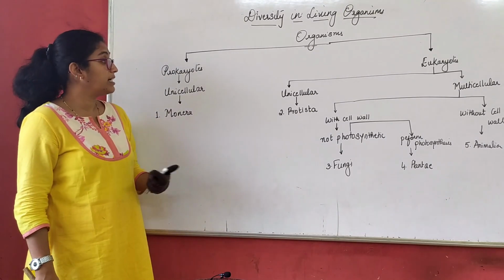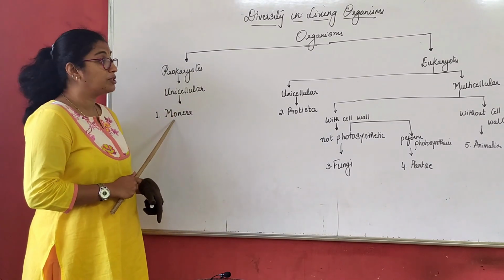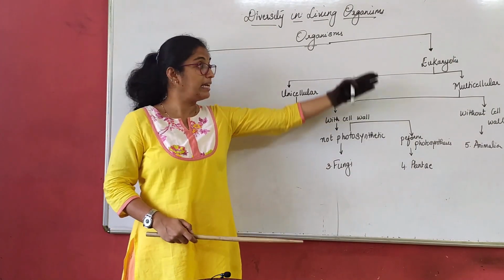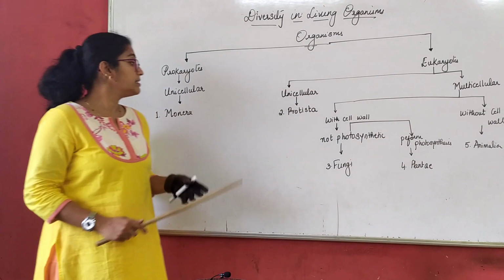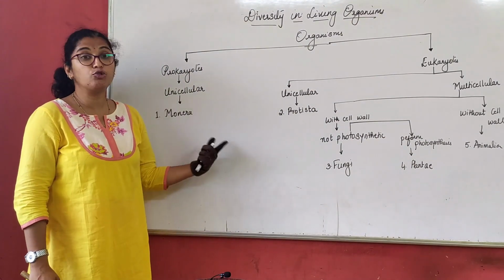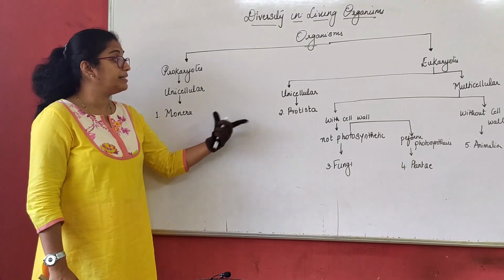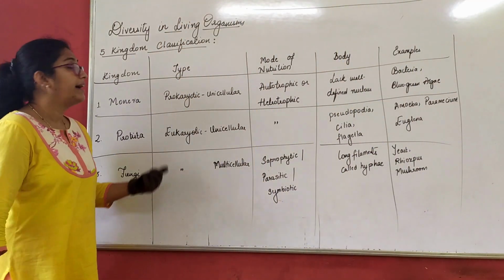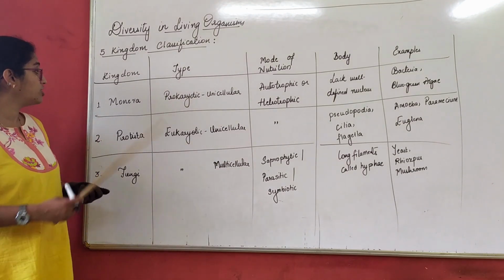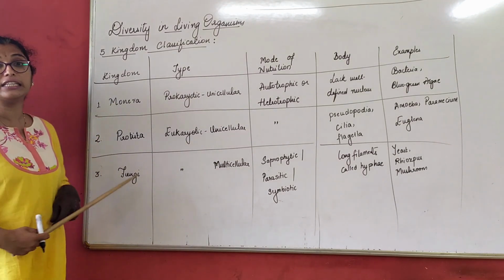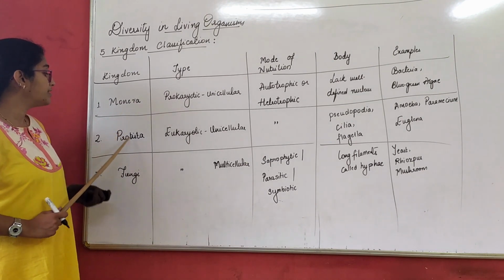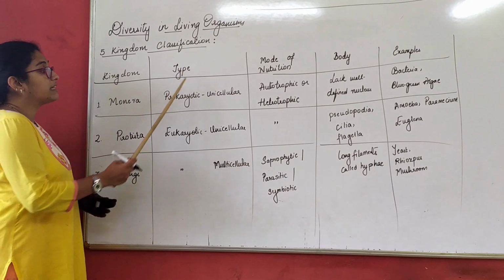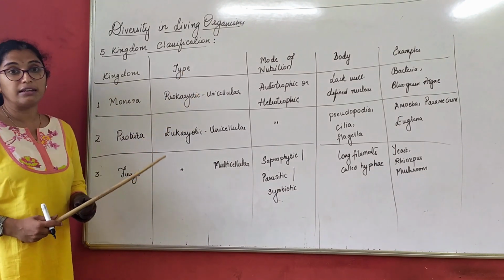So in today's class, we will be studying about Monera, Protista and fungi. Next, we will go with Plantae and then Animalia. Let us see the body type, the mode of nutrition and some examples of Monera, Protista and fungi. So, as we discussed in the 5 kingdom classification, let us first discuss the first 3 kingdoms, that is Monera, Protista and fungi. In the kingdom Monera, it is a type of prokaryotic unicellular organism.